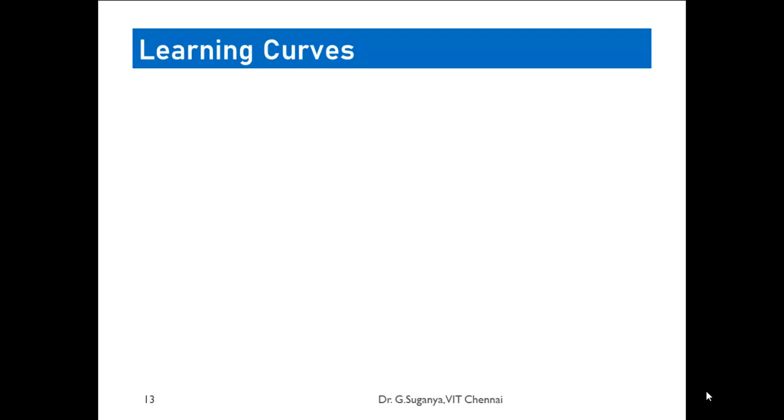The extent to which a machine learning model has to be trained can be better understood using a visualization concept called a learning curve. It's nothing but a simple graph which we can plot between the number of experiences and accuracy, or between the number of experiences and the loss.